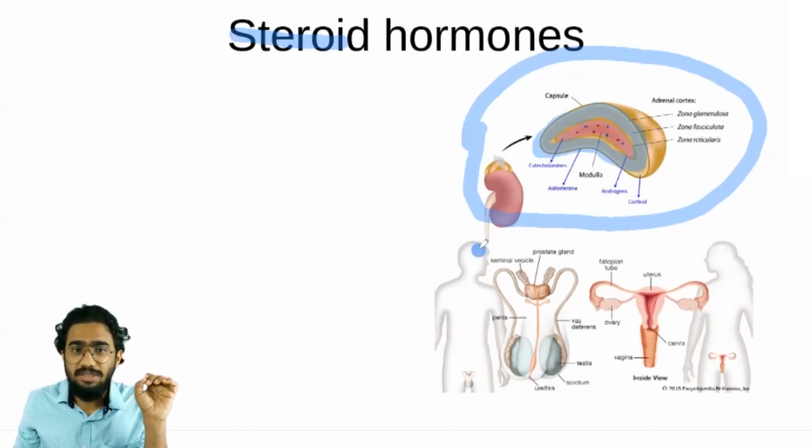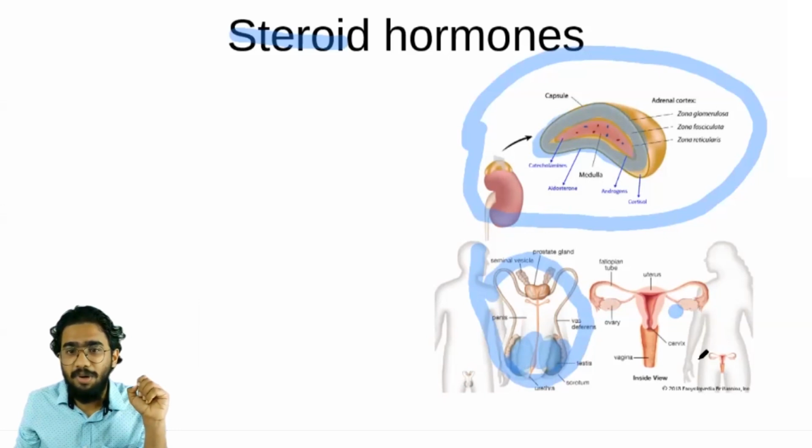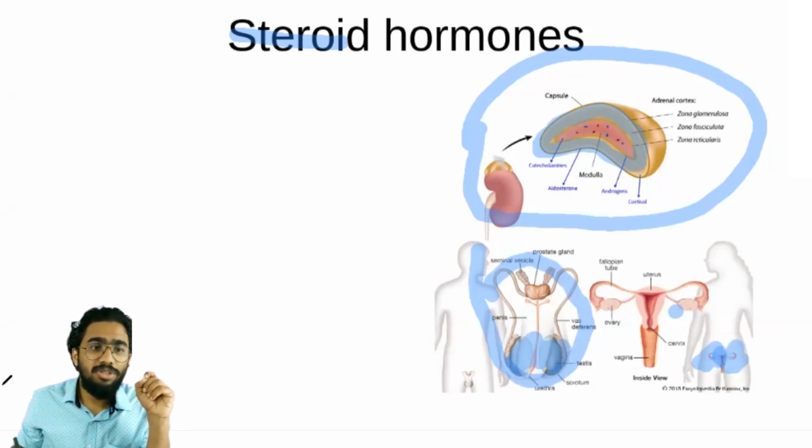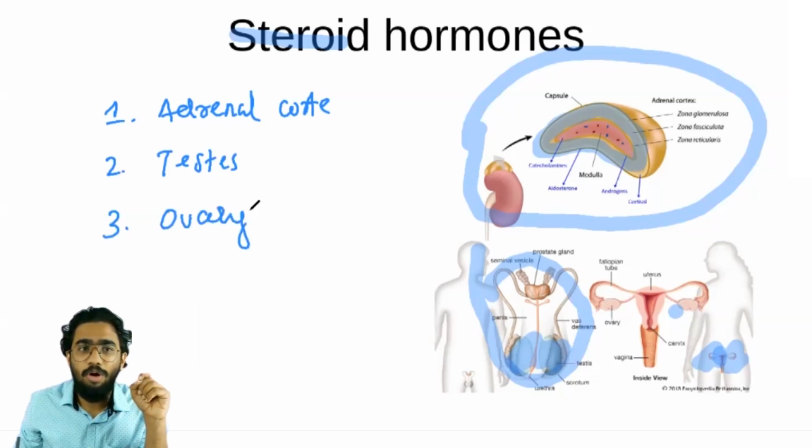And you can see this is the male reproductive system, the gonads, the testis, that is producing a steroid hormone, and the female reproductive system, the ovaries, that is also producing a steroid hormone. So which all are the headings under the steroid hormone? You have to study that the steroid hormone heading will have the adrenal cortical hormones, the adrenal cortex, one gland. The second gland is the testis, and the third gland you have to study is the ovary. So all the hormones of the adrenal cortex and all the hormones of the testis and ovary are under the steroid hormones.